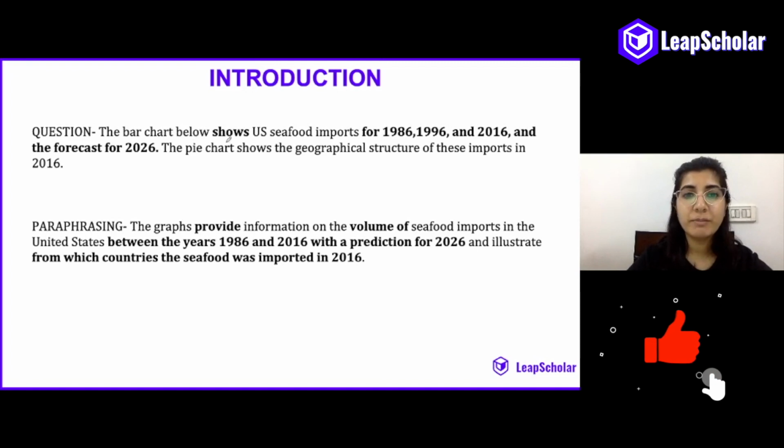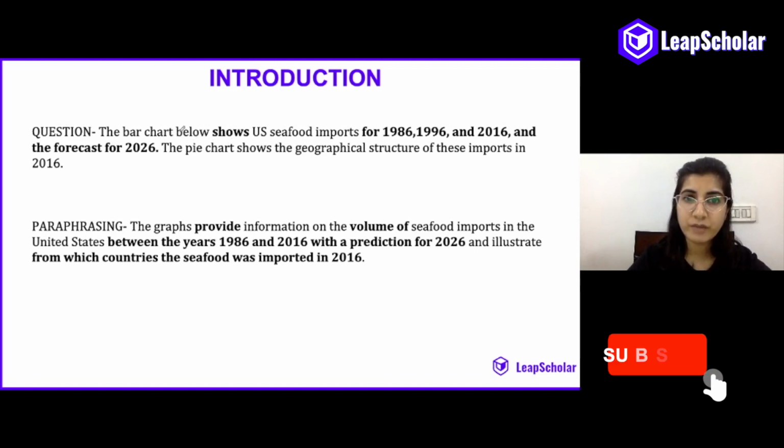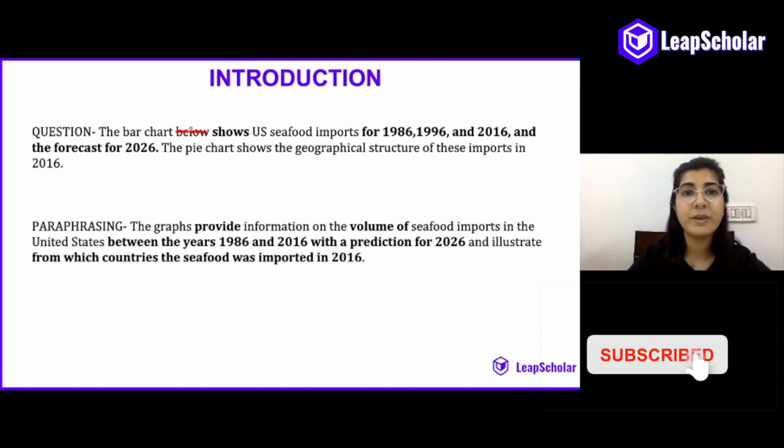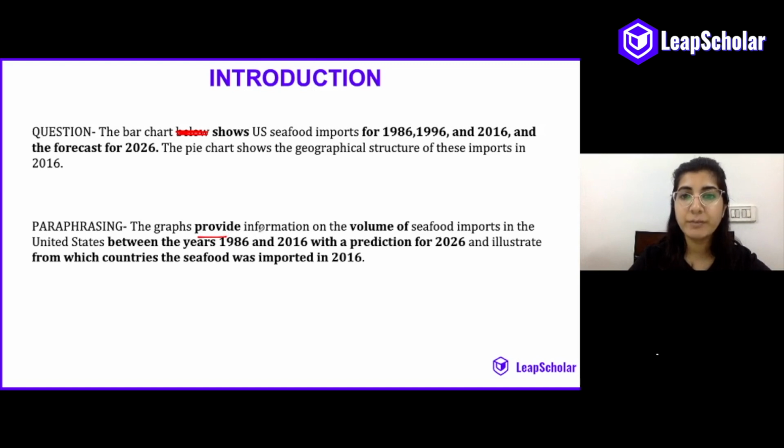The bar chart below, so we've obviously removed below because there will be no chart below your report. Shows, we've changed shows to provide information on the volume of seafood imports in the United States between the years 1986 and 2016, with a prediction for 2026, and illustrate from which countries the seafood was imported in 2016.